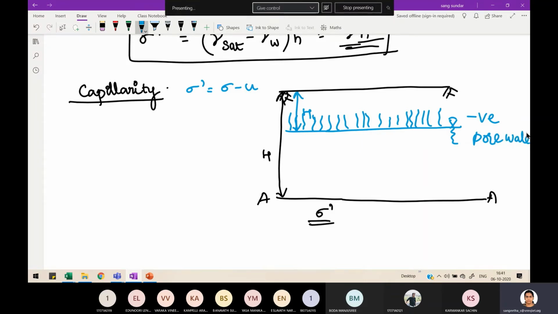Generally, below the water table the soil is saturated, and above it the soil is not saturated, so we consider bulk unit weight. Here, because of capillary action, there is a zone of saturation.